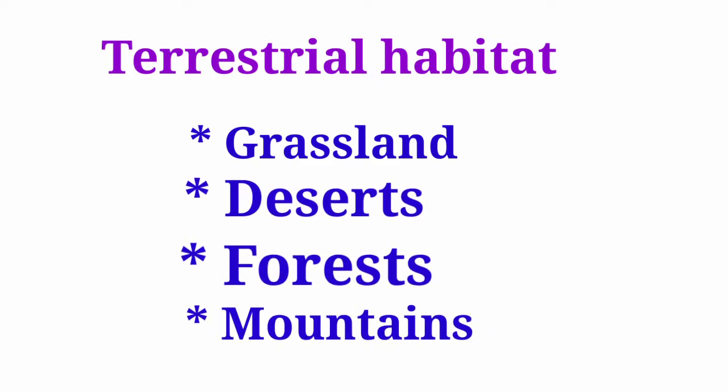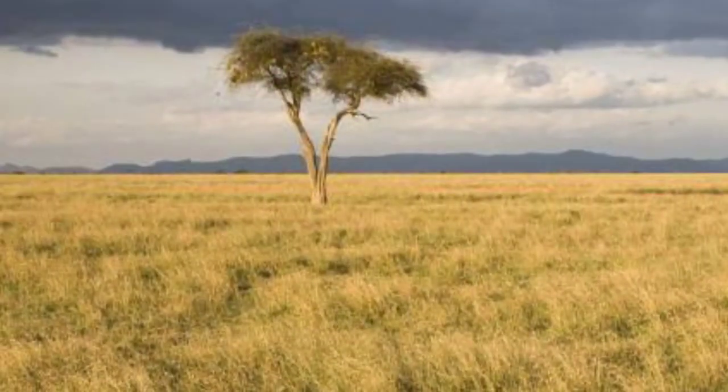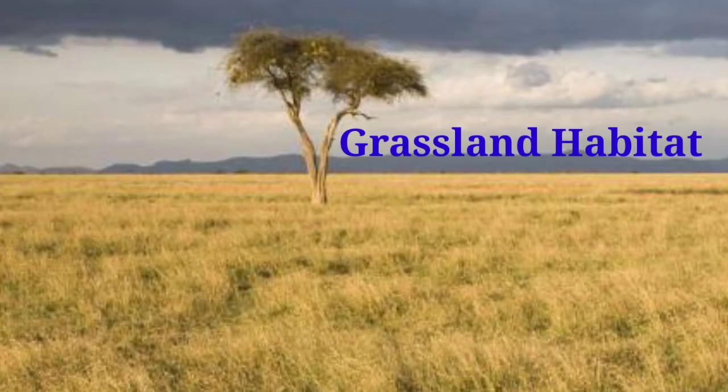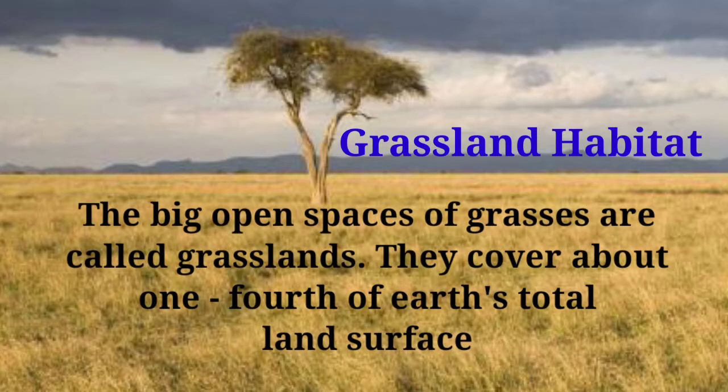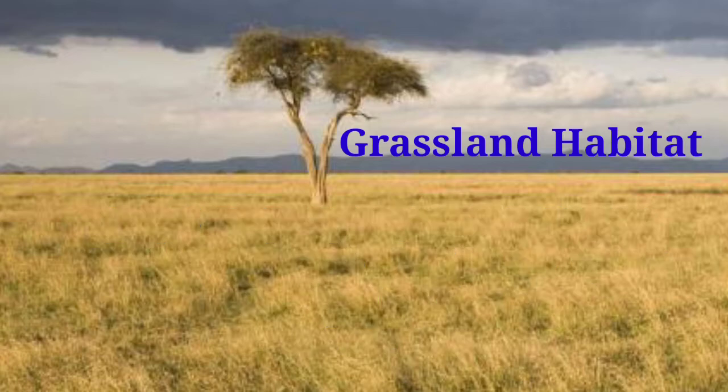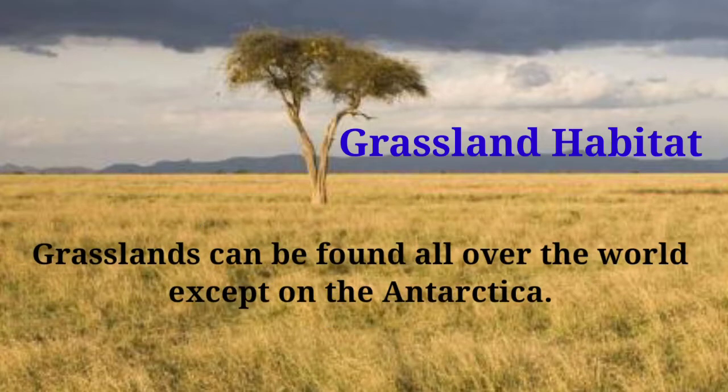So we start with the grassland habitat. What is a grassland habitat? The big open spaces of grasses are called grasslands. They cover about 1/4 of Earth's total land surface. Grasslands can be found all over the world except in Antarctica.